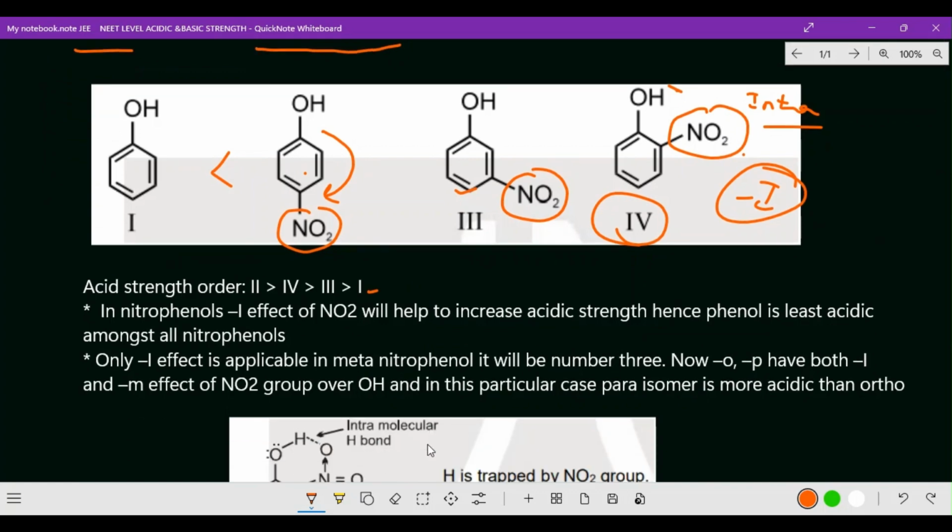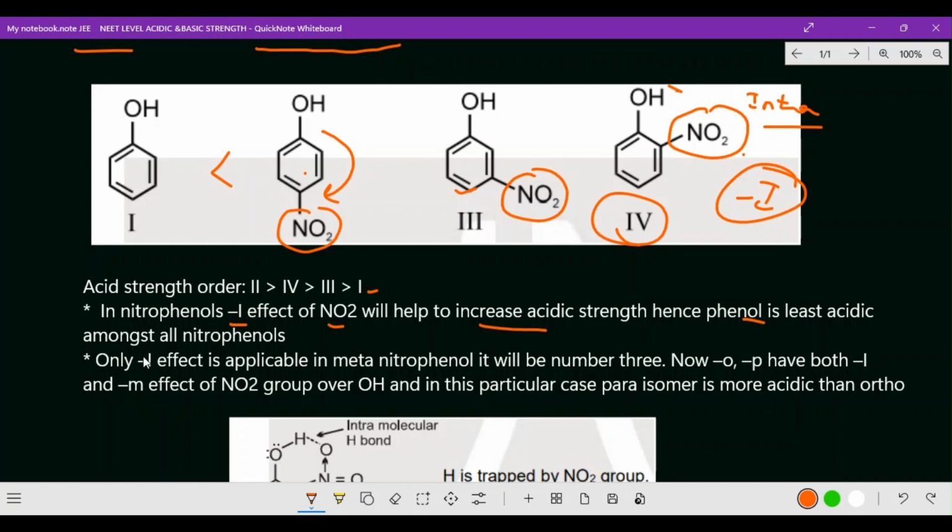Yes, I'm giving the point here. So in this point, the acidic strength order is second one, fourth one, third one, and first one. So nitrophenol has a minus M effect, of course the nitro group will increase the acidic strength. Hence phenol is the least acidic among these nitrophenols. So you will give the priority for the nitro group because it has a minus M effect. Of course it comes under electronegativity group.